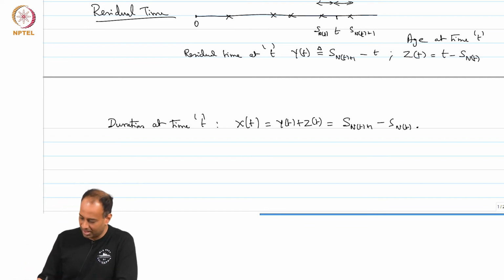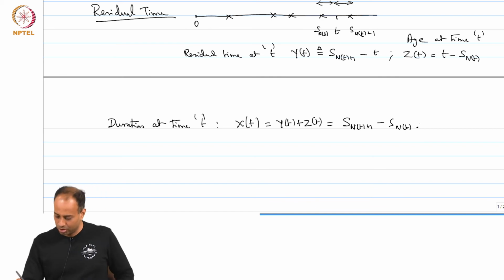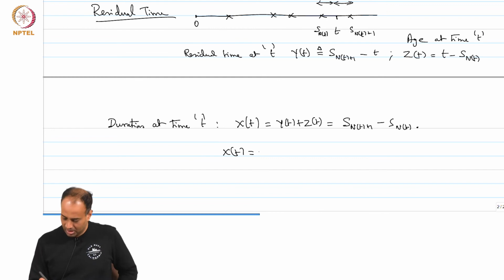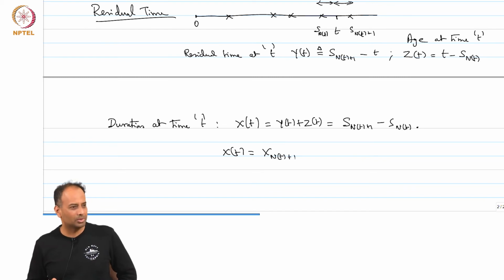So, what I am saying is that this S_{N(t)+1} minus S_{N(t)} is also basically this guy, right. So, X(t) is nothing but X_{N(t)+1}, right,